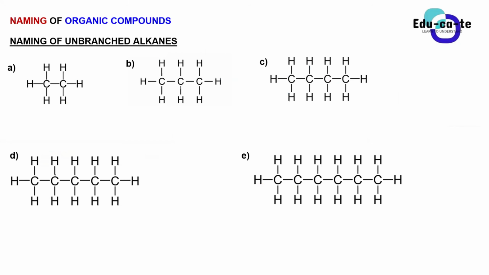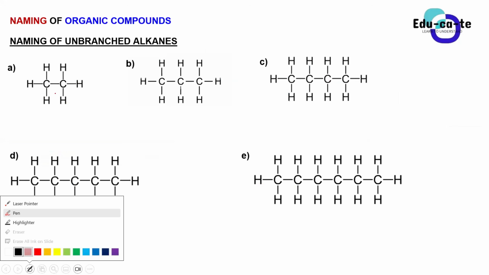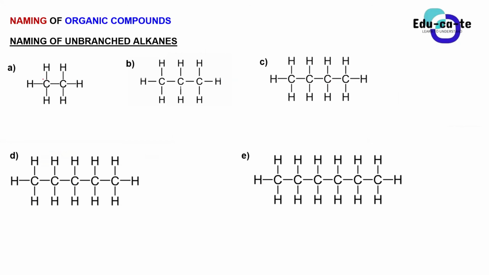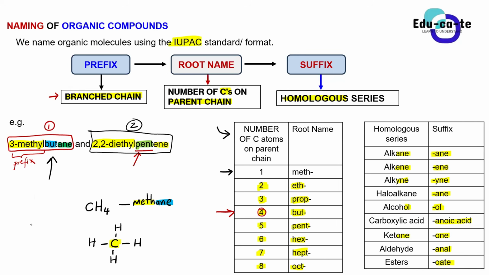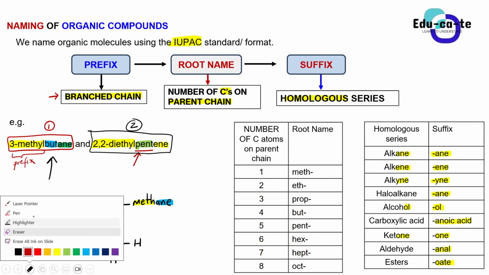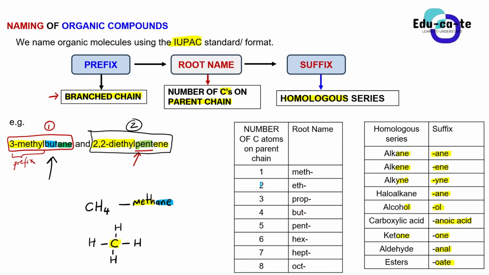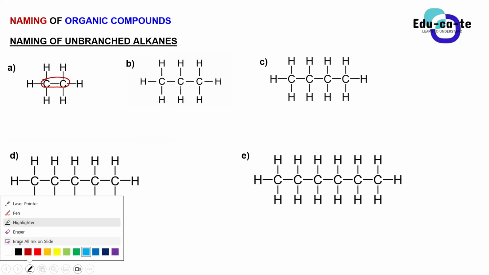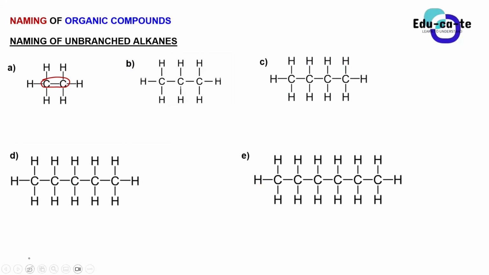So this compound A, how many carbons is it having in the parent chain? It's having 2 carbons. You can see that we're only having 2 carbons, right? So let's go back to our table. Our table says that when we have got 2 carbons in the parent chain, what name are we going to assign to the root name? Yes, it's an eth. You guys can see that here, that if we're having 2 carbons in the parent chain, we put eth. So I'm going to write eth as the root name. This is eth. That's my root name.